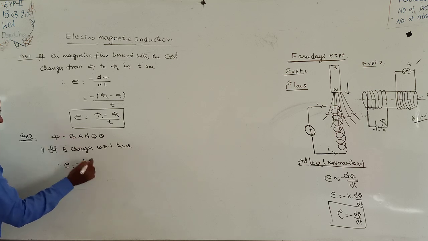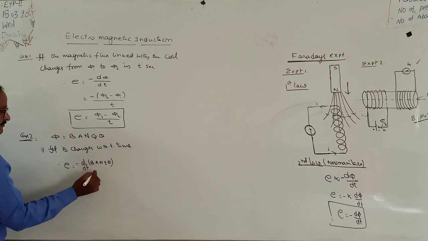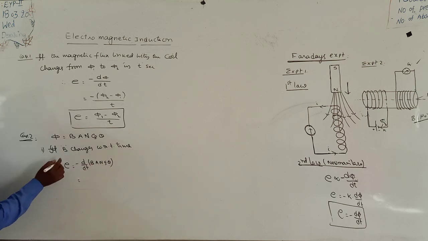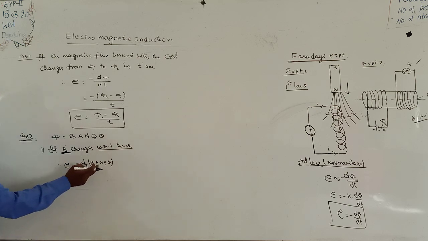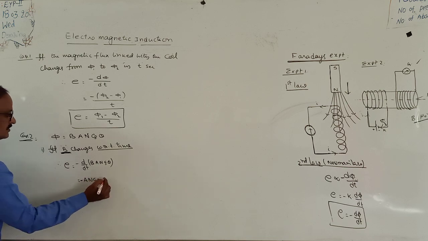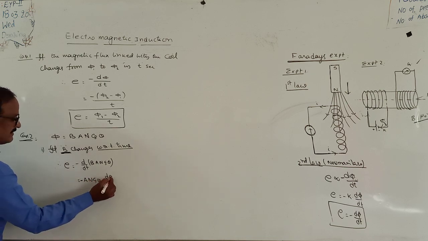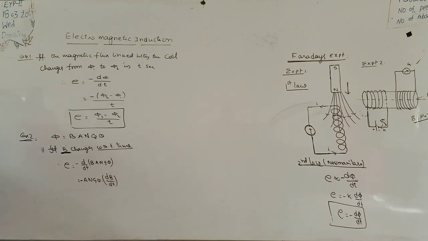Phi is replaced by B A n cos theta. Only B changes with respect to time, the remaining parameters are constant. What are the constant values? A, n and cos theta. So E is equal to minus A n cos theta into dB by dt.